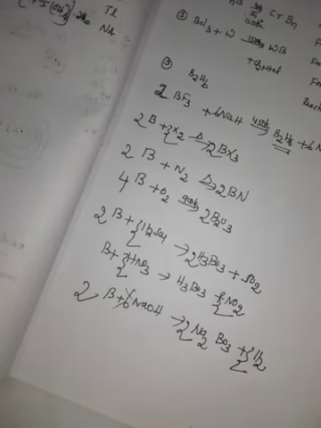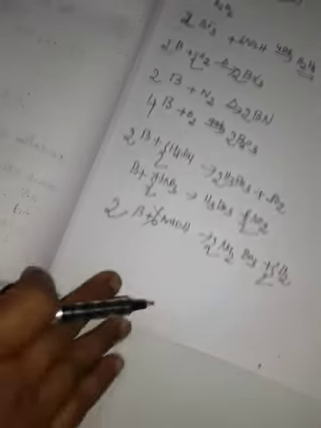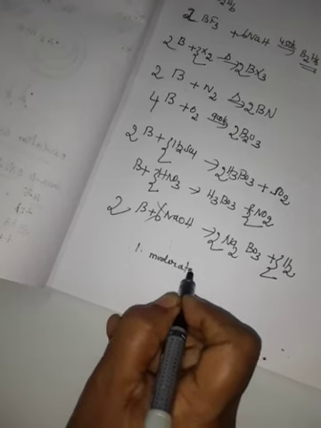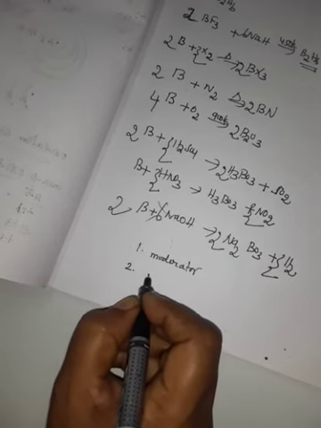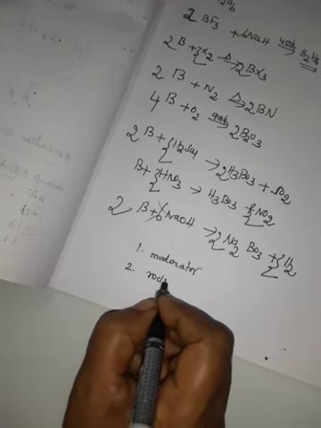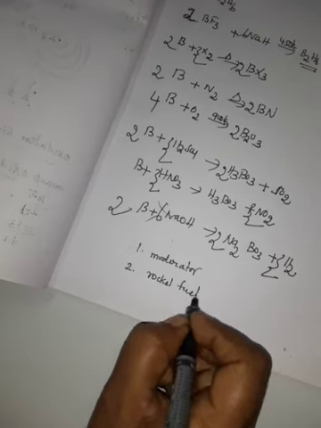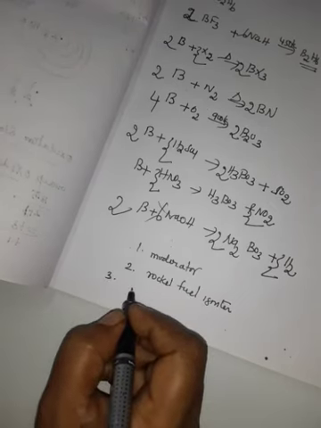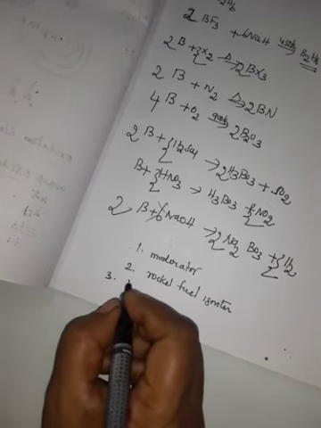Then uses of boron. Boron has the capacity to absorb neutrons. Hence its isotope boron-10 is used as a moderator in nuclear reactors. Number 1, it is used as a moderator in nuclear reactors. Number 2, amorphous boron is used as a rocket fuel igniter. Then boron is essential for the cell wall of plants.